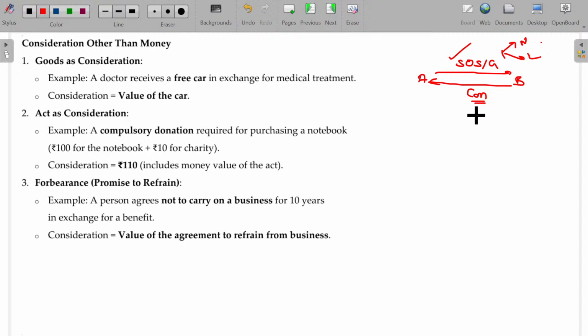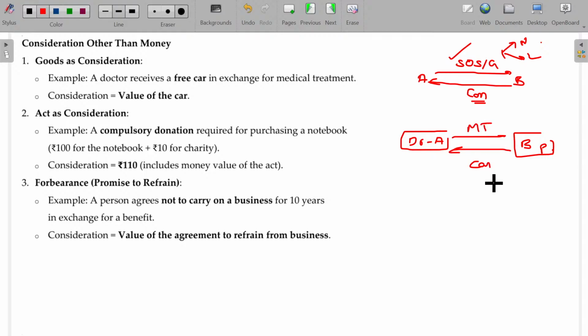Now, A and B. Here is an example: A being Dr. A, B being the patient. The doctor gives medical treatment. In return, B hands over the car free of cost.